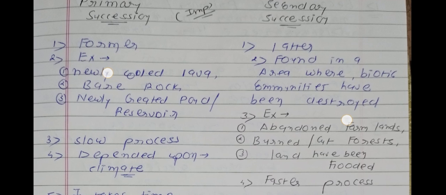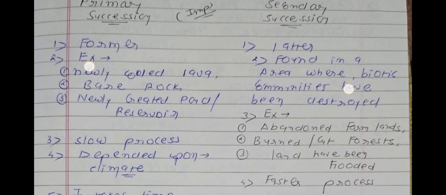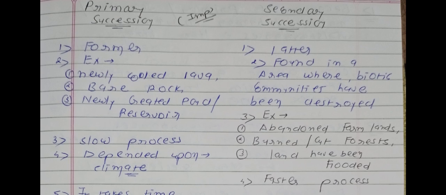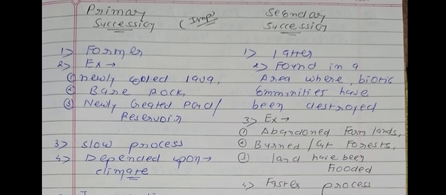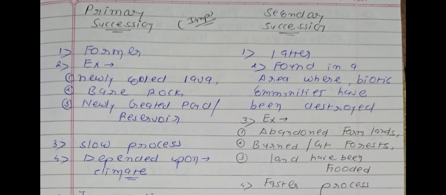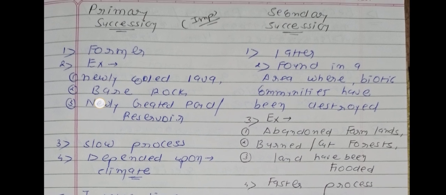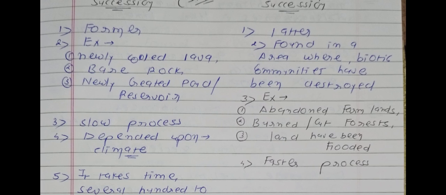Okay, now we have the most important part of this question. See, we have 2 parts. On the left side, the portion of primary succession, while on the right side the portion of secondary succession. So now we are going to talk about the information about the primary as well as the secondary type of succession. See, the left portion is of primary succession. First point, it is one type of former succession. You will remember examples for MCQ: newly cooled lava, bare rock, newly created pond or reservoir.